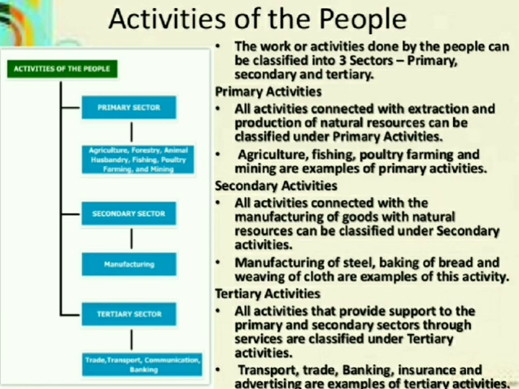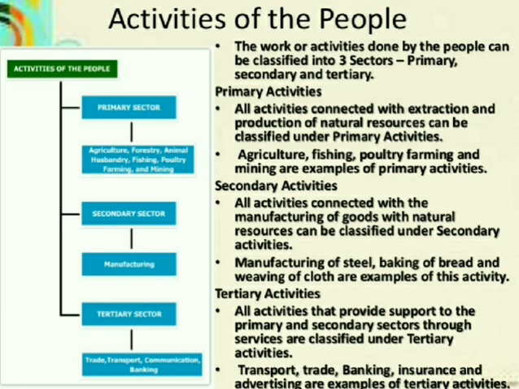Primary activities: all the activities connected with the extraction and production of natural resources can be classified under the primary activities. Agriculture, fishing, poultry farming, and mining are examples of primary activity. By utilizing the natural resources, if you are creating something, all such activities come under primary activity. We all know that agriculture, fishing, mining, extraction of minerals are examples of primary activity.